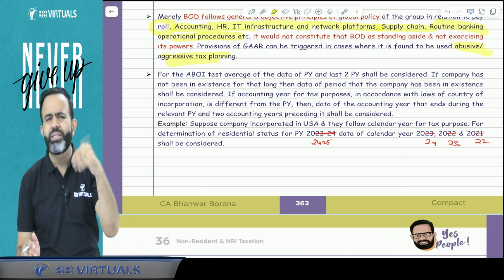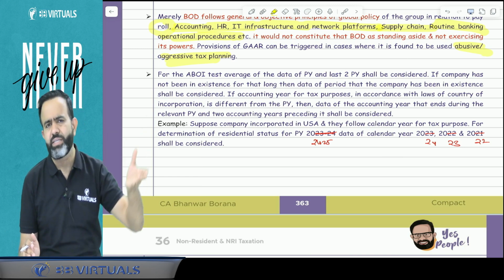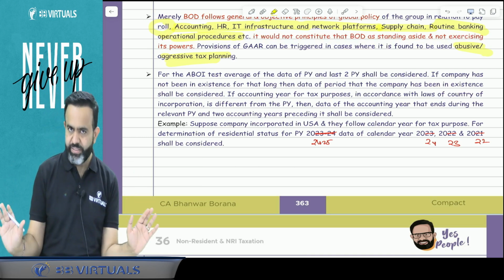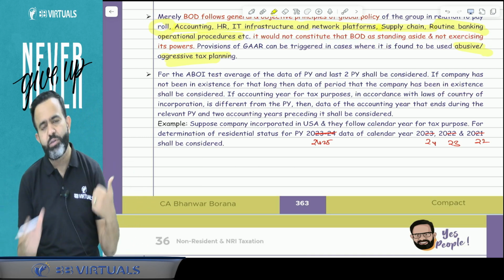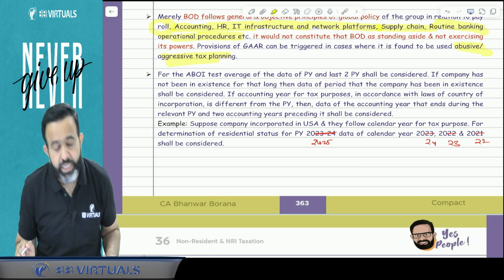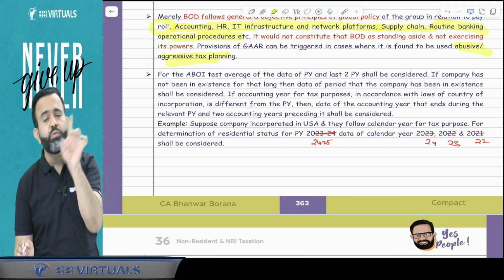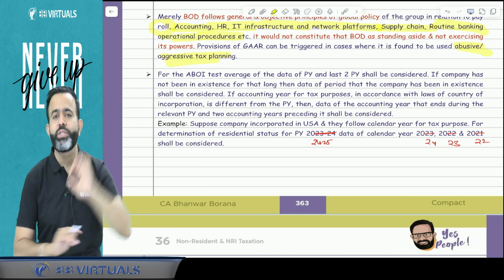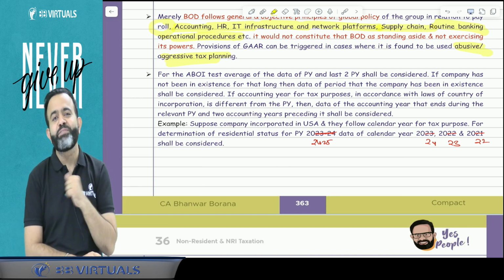But guys, as of now, in the institute's past examinations, they have never asked the type of question where 3 years data is given. So if 3 years data is given for the current year and past 2 years, then we have to take the average of the 3 years data. But suppose for an example, sir, we are following the financial year, and that company in the foreign country is following the calendar year, then which year will we consider?